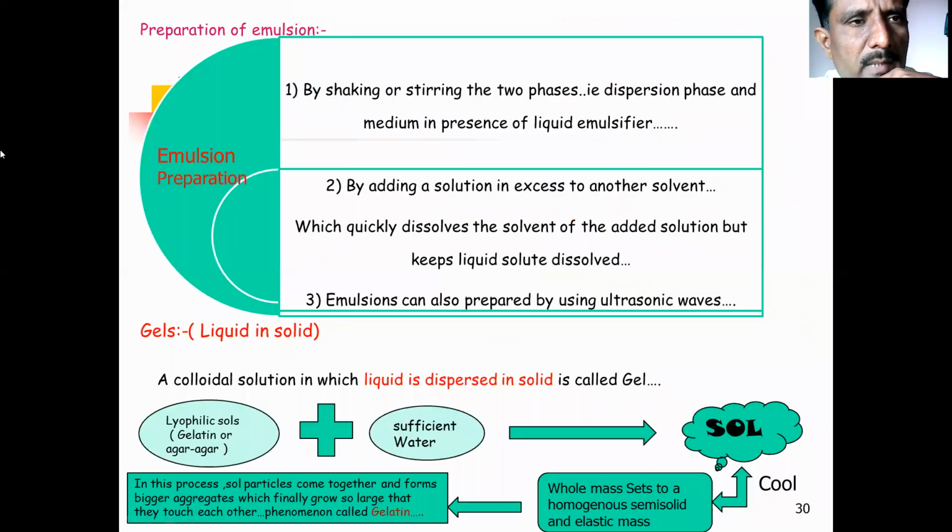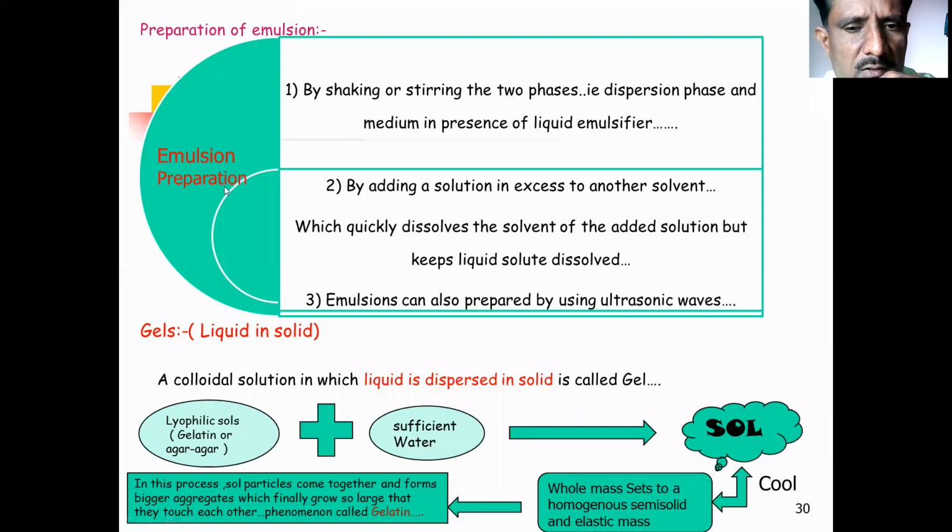Now, how is an emulsion prepared? There are three preparative methods for emulsification. First, by shaking or stirring the two phases, that is the dispersed phase and the dispersion medium, in the presence of a liquid emulsifier. If we shake it well, we get an emulsion. Second, add a solution in excess to another solvent, which quickly dissolves the solvent of the added solution but keeps the liquid solute dissolved. That is the second preparative method for emulsion.